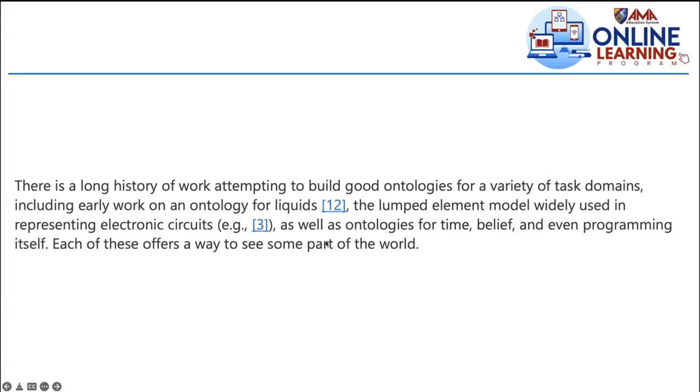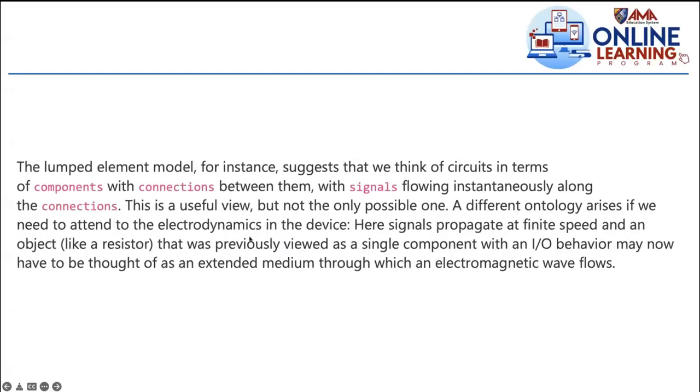Although there's an example here about the model, including early work on the ontology for liquids, the LAMP element model widely used in representing electronic circuits. Later, we'll see another model aside from the LAMP model regarding electronic circuits, in the next slide, I guess. As well as ontologies for time, belief, and even programming itself. Each of these offers a way to see some part of the world only, not the whole. Okay, let's proceed.